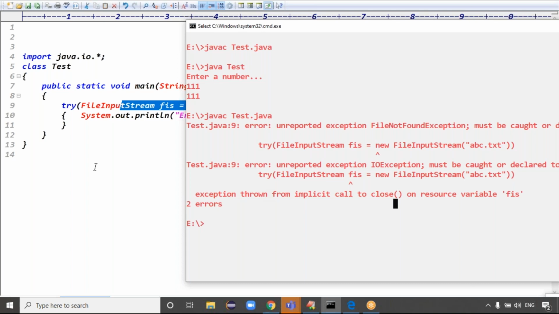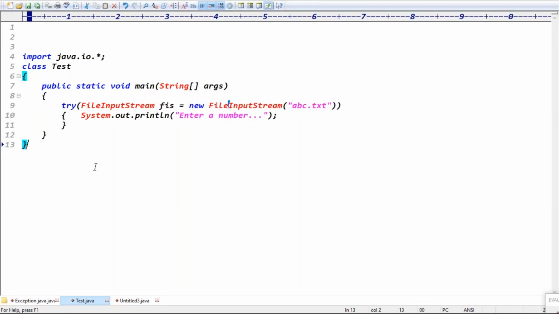So do we have any classes related to this file input stream class? Yes, the coming topic is a complete separate topic. File input stream, file output stream, buffered input stream, buffered output stream, buffered reader, buffered writer, file reader, file writer. We have a separate concept, but try to understand. File input stream is trying to read the data from the abc.txt file. It's throwing some file not found exception. Just as of now, remember these points. Okay, sir.